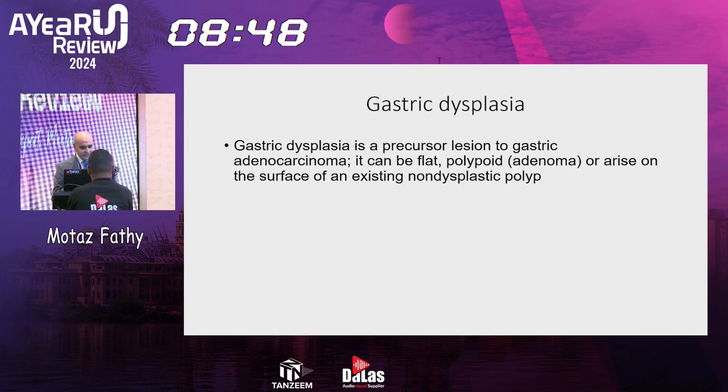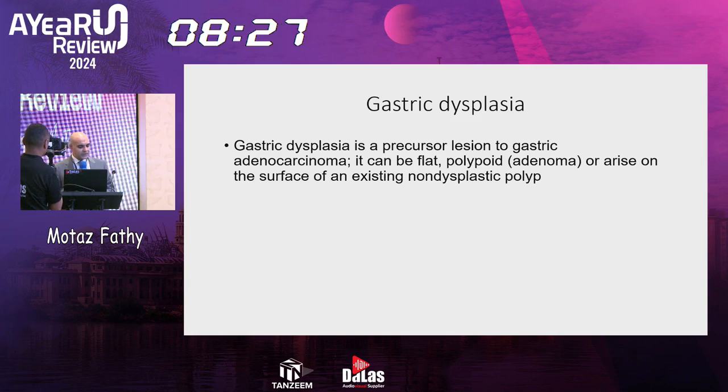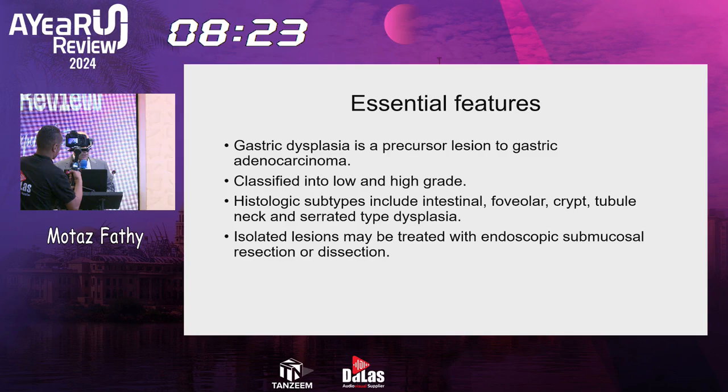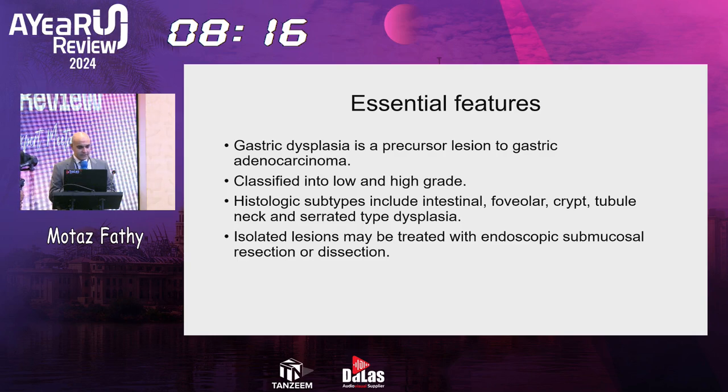For gastric dysplasia, it's a precursor, as I mentioned, lesion to gastric adenocarcinoma. It can be flat or polypoid, which is adenoma, and here I need to emphasize that adenoma per se is dysplasia. So when I see adenoma, it's dysplasia, either in the upper GI or lower GI tract, or it can arise on the surface of an existing non-dysplastic polyp. Those lesions might be treated with endoscopic submucosal resection or dissection.